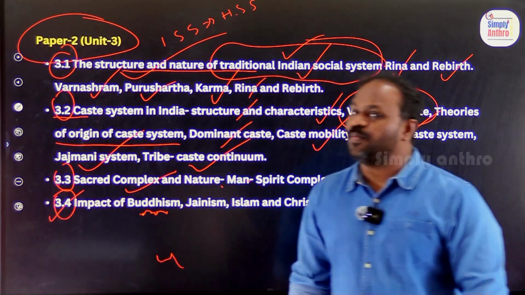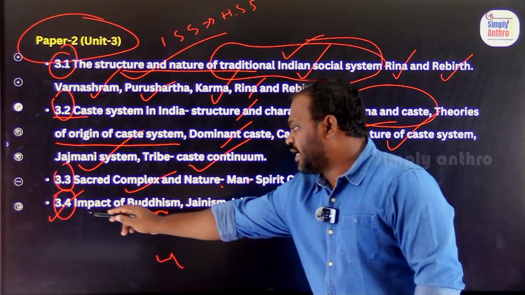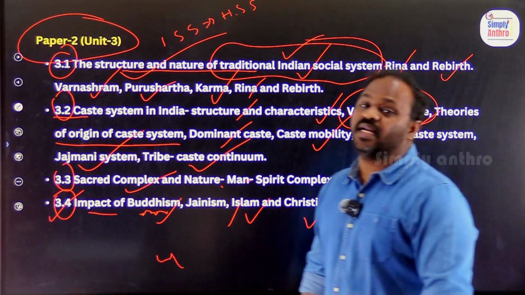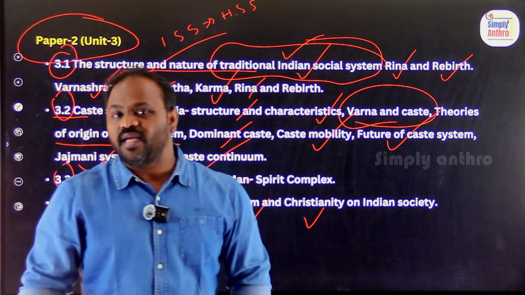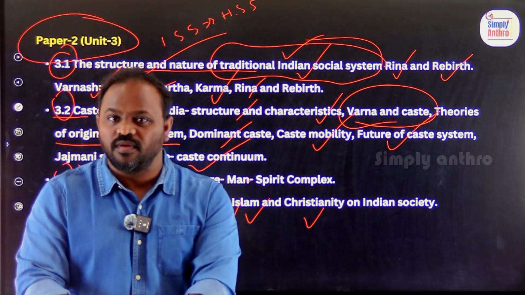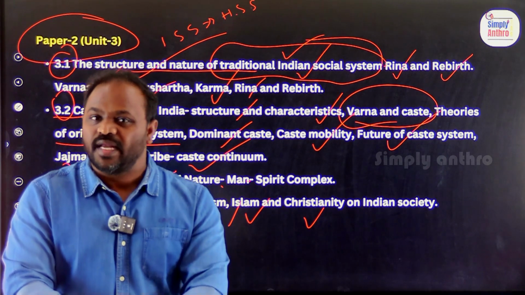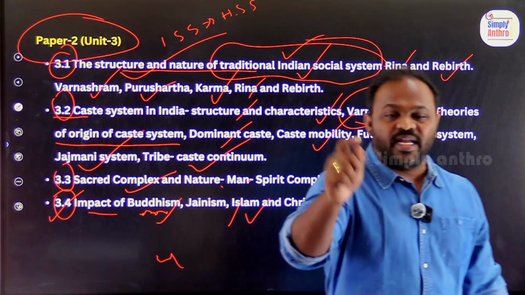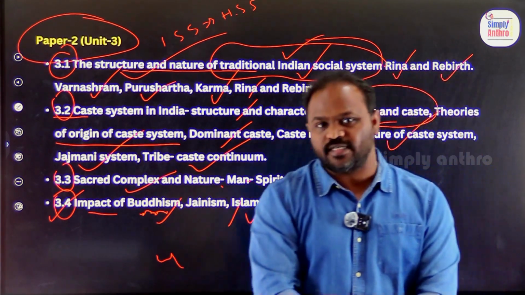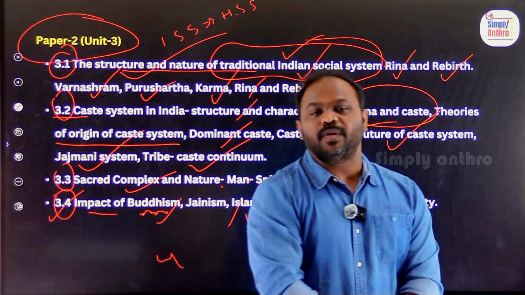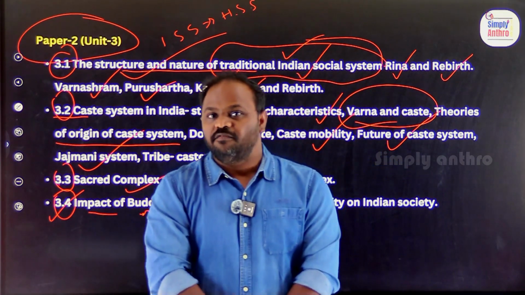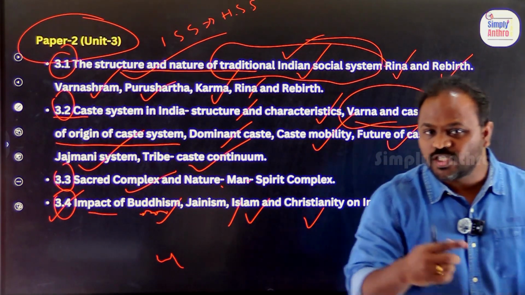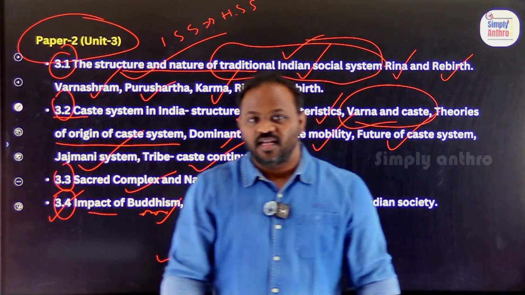Lastly, 3.4. How Buddhism, Jainism, Islam, and Christianity impacted Indian society. Earlier, Indian society meant only Hindu. Later on, Buddhism, Jainism, Islam, and Christianity came. How these religions impacted Indian society is very, very important. For example, when I talk about Christians, with the advent of Europeans, we got Christianity into India, and it started spreading. Are you getting it right?